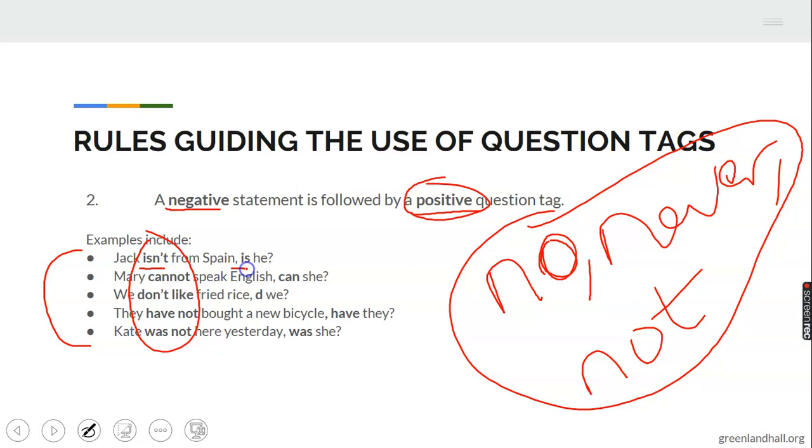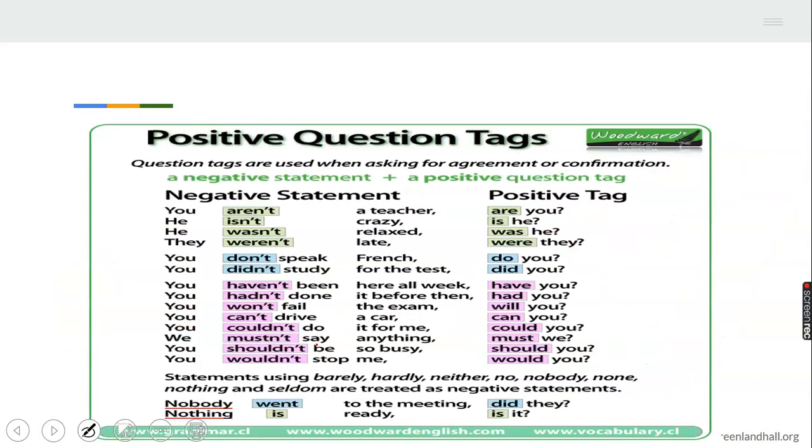Isn't is taking is. Cannot is taking can. Don't is taking do we. Have not is taking have. Was not is taking was. So we use a positive question tag to back up negative statements. And for the picture effect, you can see it here. All these are negative statements with positive tags attached to them. I will advise you to go through these pictures once again in your little time so you can learn more about this rule number 2.